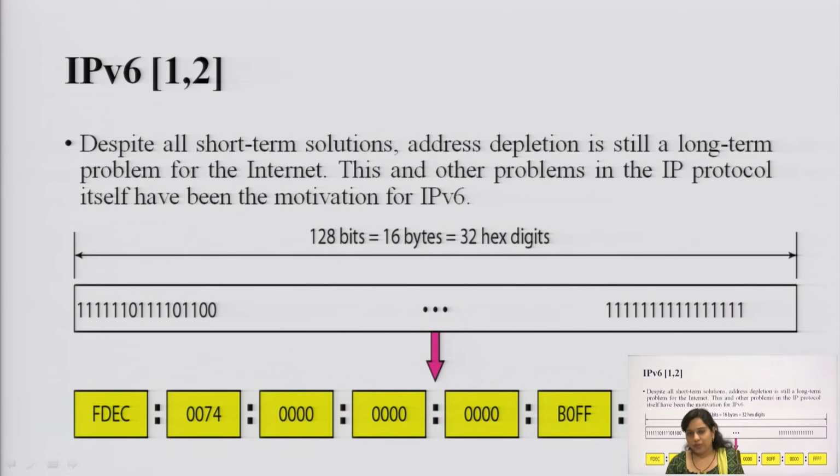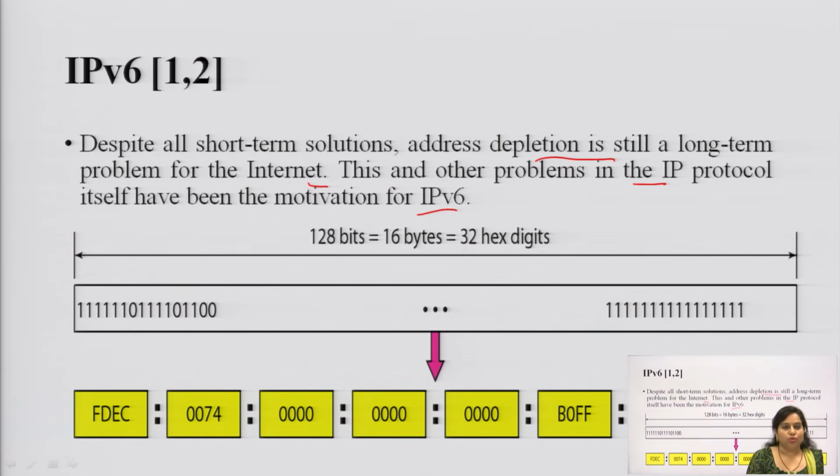Now, next we head towards the IPv6 version. What does it mean? The first difference between IPv4 and IPv6 is the number of bits that it considers. Despite all the short-term solutions, address depletion is still a long-term problem for the internet. This and other problems in the IP protocol itself have been the motivation for IPv6.